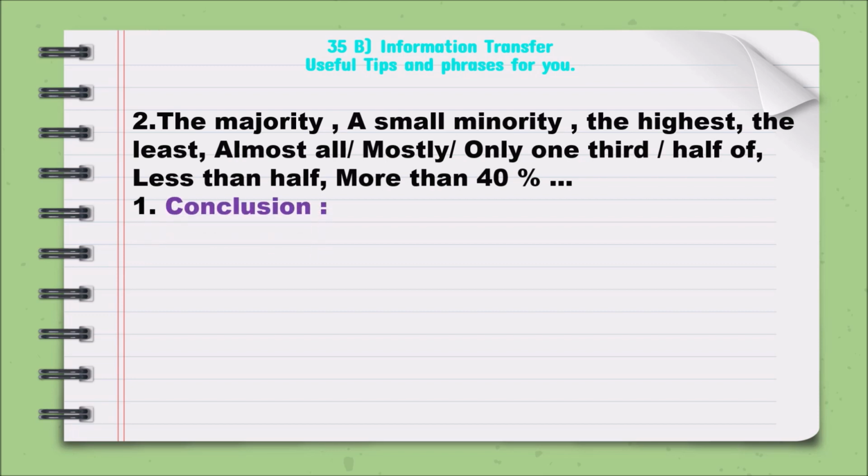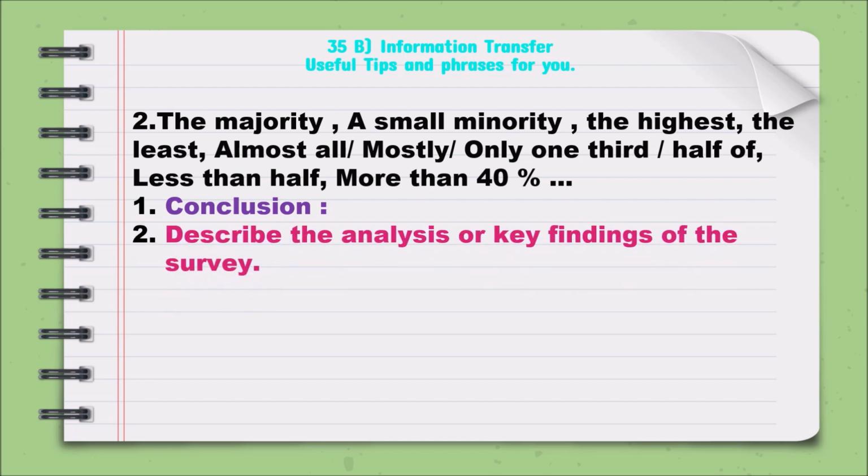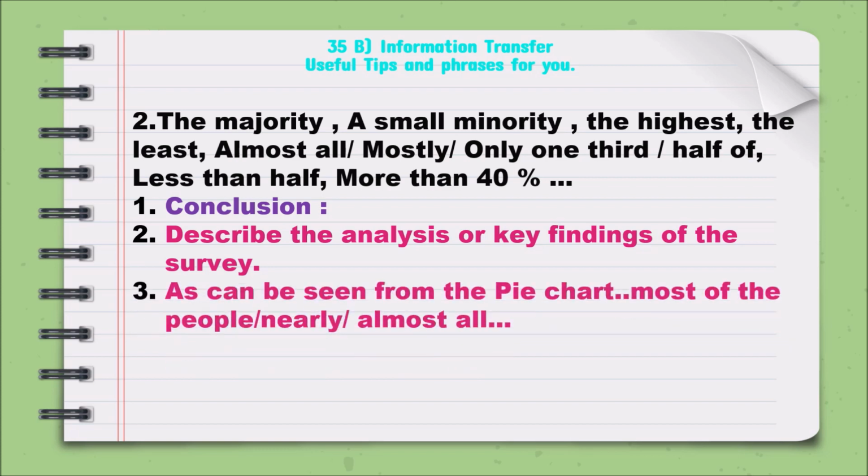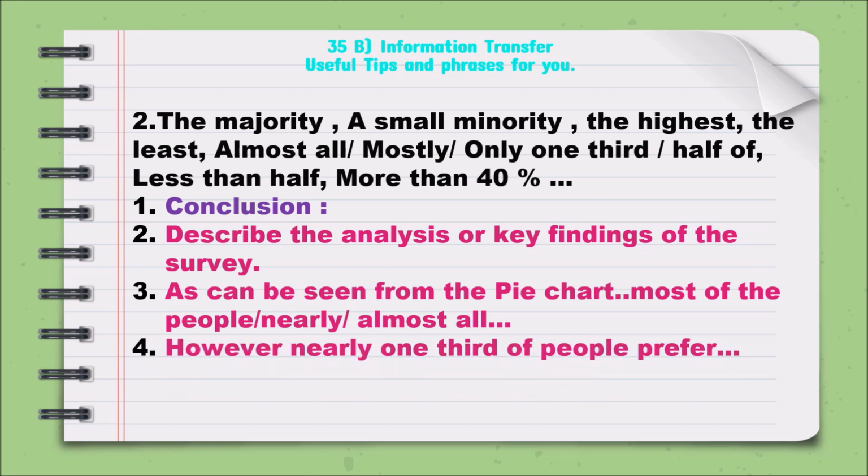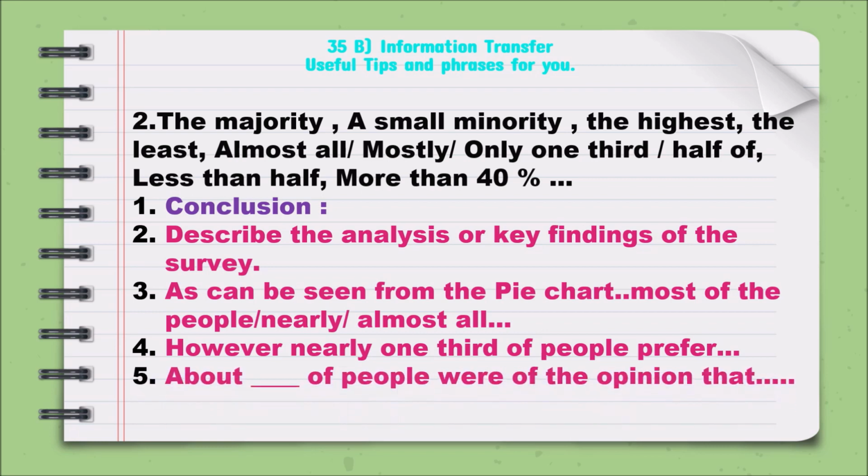And in the conclusion part, you have to describe the analysis or key findings of the survey, like which is the highest or which is the least, right? And as can be seen from the pie chart, most of the people, or nearly, almost all, or however nearly one third of people prefer. You can use about dash percentage of people were of the opinion that. So this is how these sentence expressions will help you. Now we will see how we can do that by keeping all these points in view.